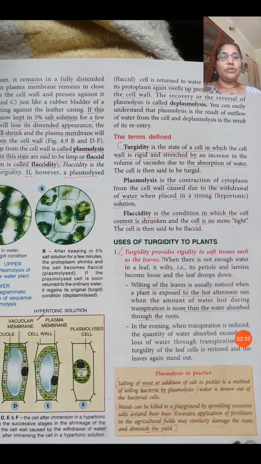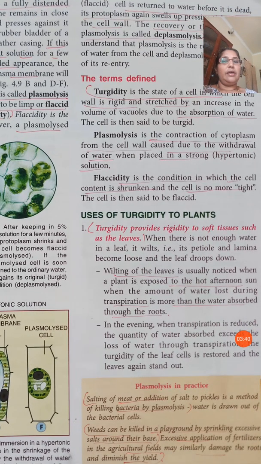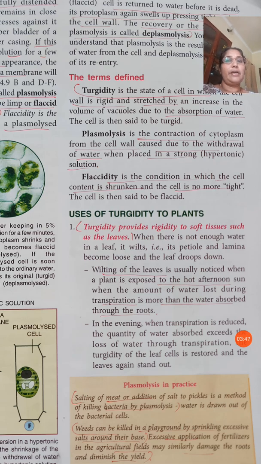Then, the uses of turgidity to the plant. Turgidity provides rigidity to soft tissue such as the leaves. You might have observed in certain plants, especially soft stemmed plants, that if we are not watering the plants enough, the plant will seem to be wilted. It cannot stand erect. That is what happens to the soft tissues.